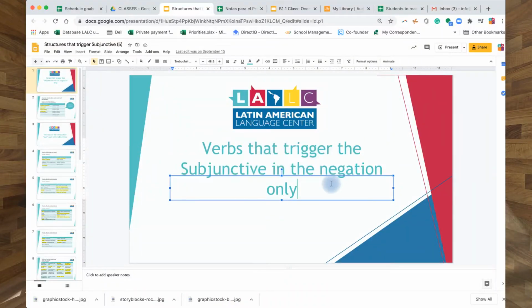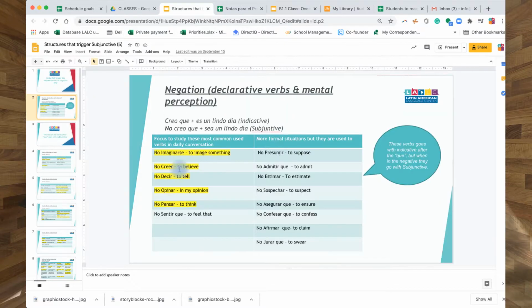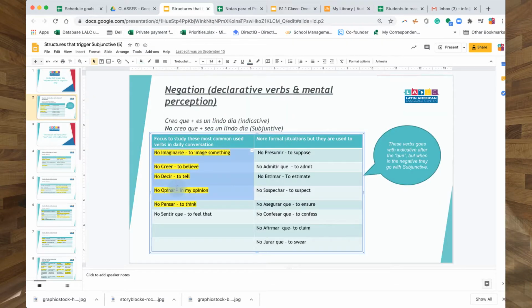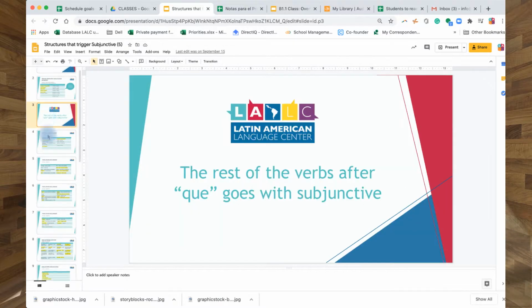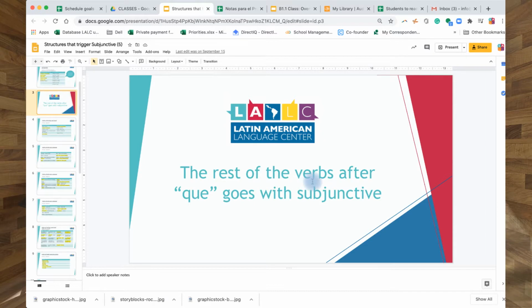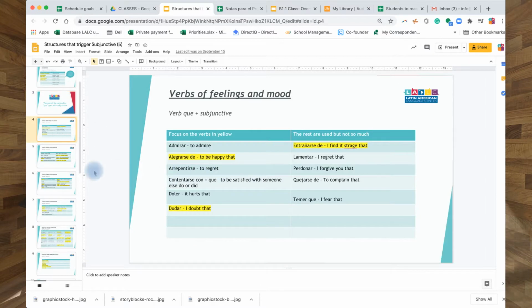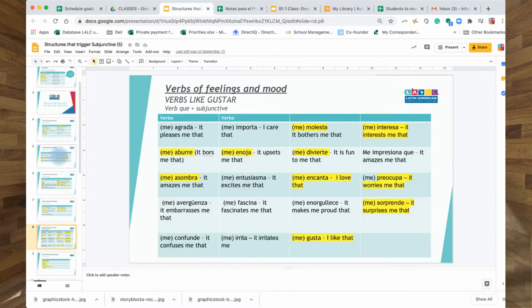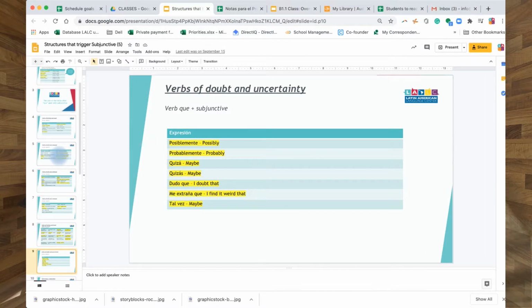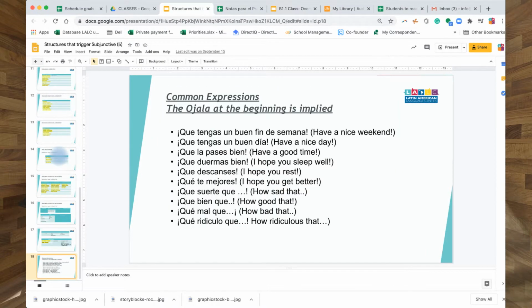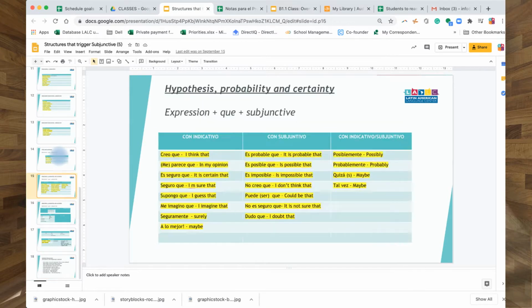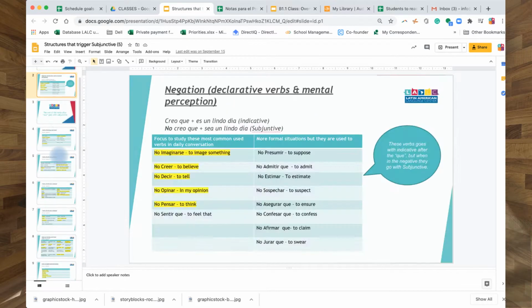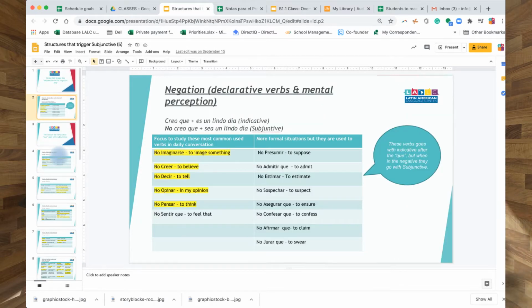So what I notice is that there are different structures and patterns like these ones, verbs that trigger the subjunctive in the negation only. I put in yellow the ones I think are most important. Don't worry, in the link below I always share the materials with you. And then the rest are structures that trigger the subjunctive: me alegro que, recomiendo que, me enoja que. And then expressions, like ojalá que tengas un buen fin de semana, etc. They are all structures that trigger the subjunctive.